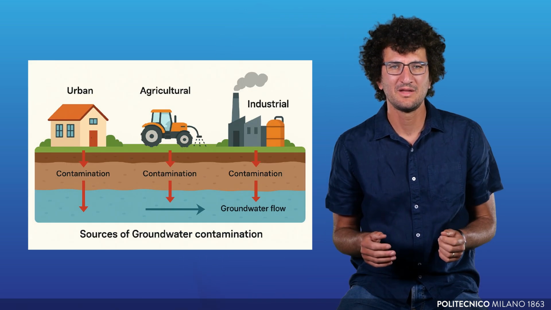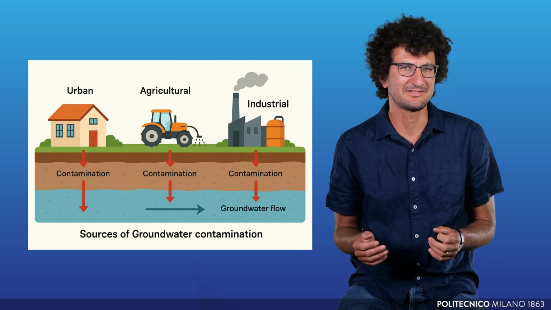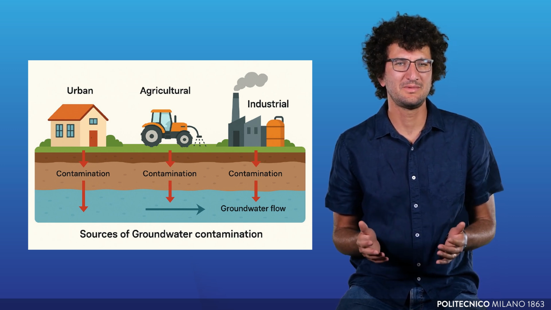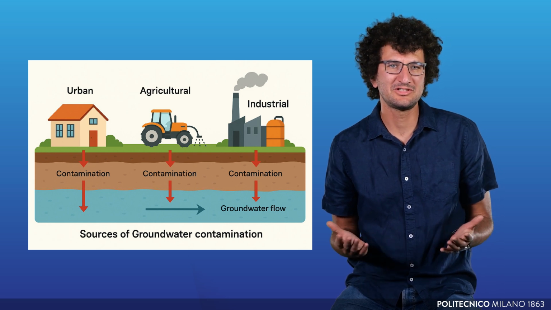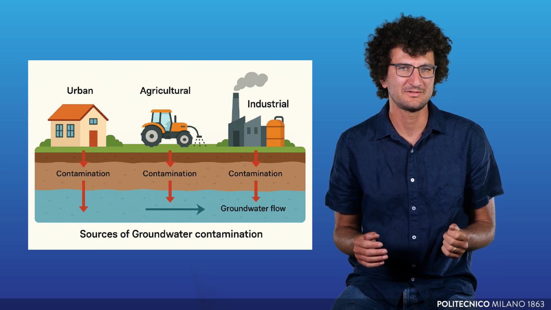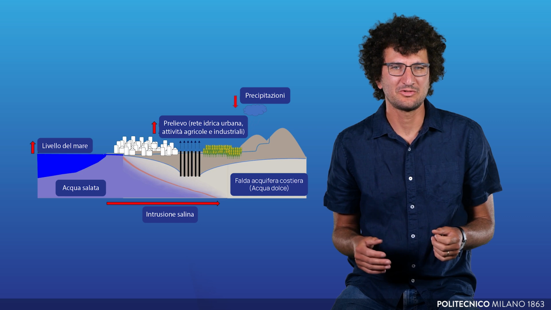The main sources of pollution for aquifers are natural elements that can contaminate aquifers due to the presence of potentially toxic substances in the subsoil, such as arsenic, fluoride, and iron; agricultural activities, since they often use fertilizers and pesticides that can seep through the soil and contaminate aquifers; industrial activities, or urban infrastructure, such as sewage systems, whose leaks can contaminate aquifers; and saltwater intrusion, leading to salinization of groundwater in coastal aquifers.